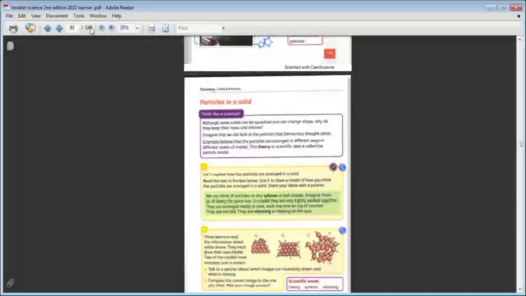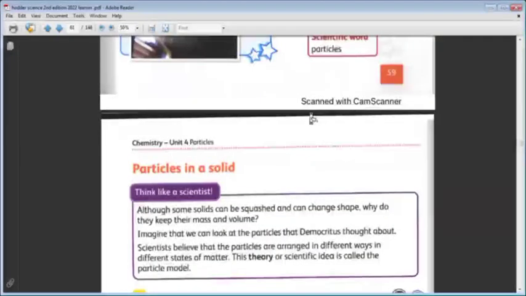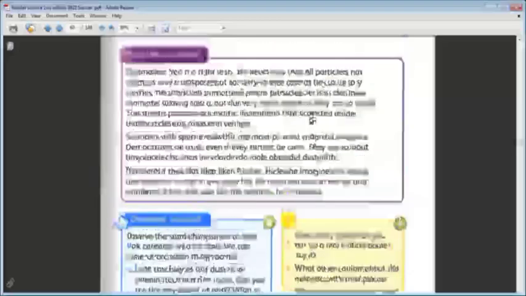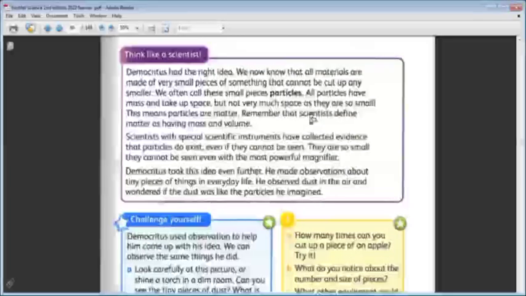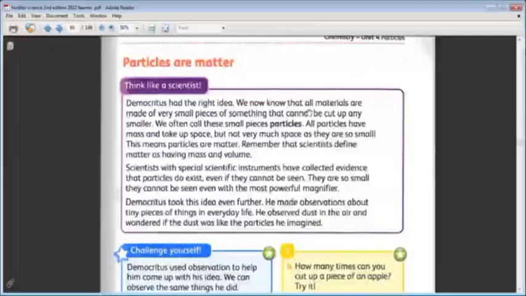Today we'll continue, and we found that Democritus's thought was true, and that everything around us is made up of particles, or small particles. Everything around us is a matter, and the matter consists of small particles. We call it an atom. It's very small.